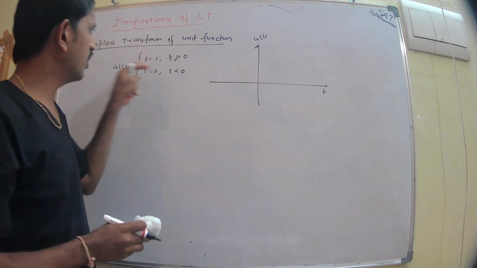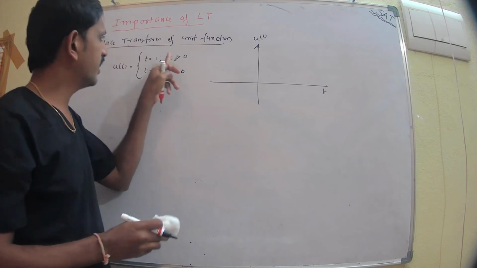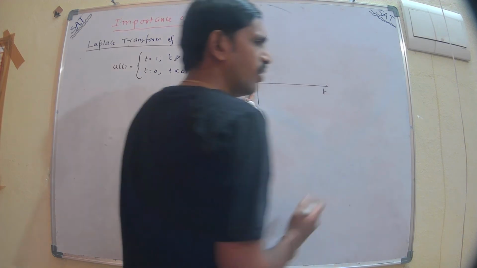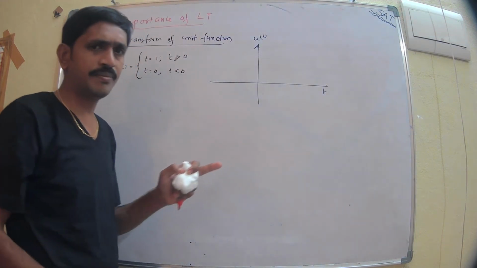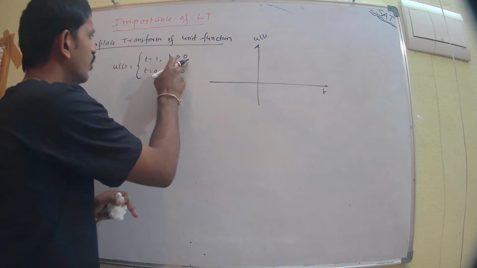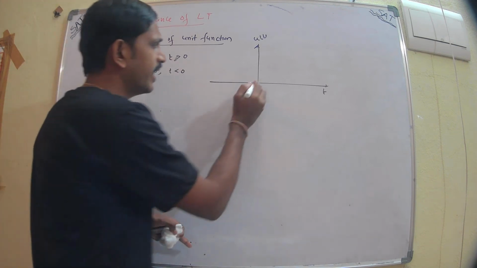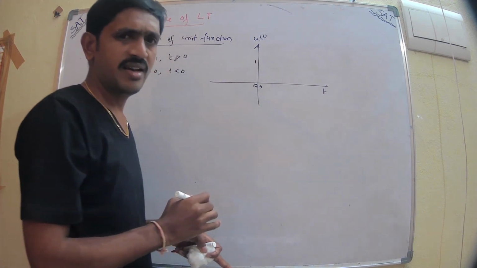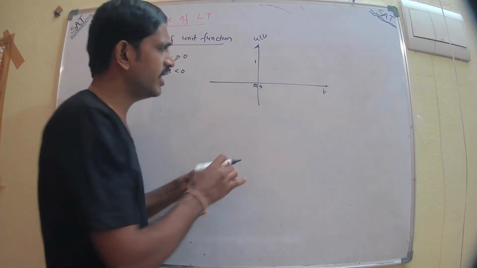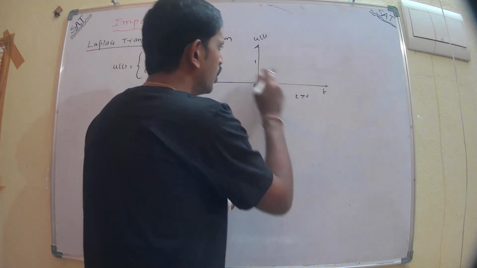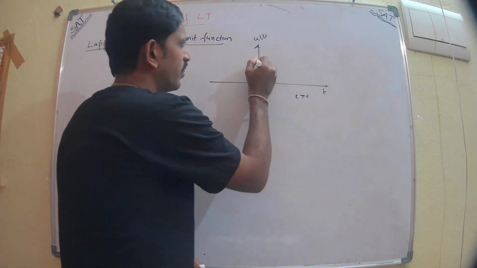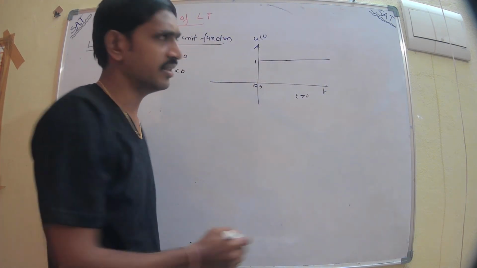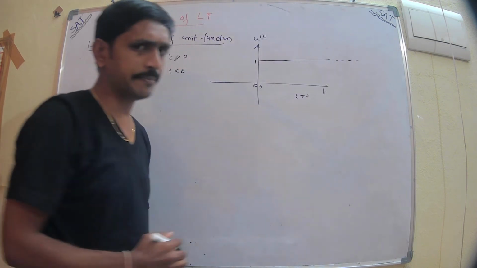According to the definition of u of t, t greater than 0 means here, so this is called t greater than 0 and this is called t less than 0. So for t greater than 0, u of t is always 1. Let us suppose this is the origin 0, 0 and this is 1. When t is greater than 0, u of t is 1. So u of t is always the constant 1 here. There is no variation of the u of t function, it's always constant up to infinity.